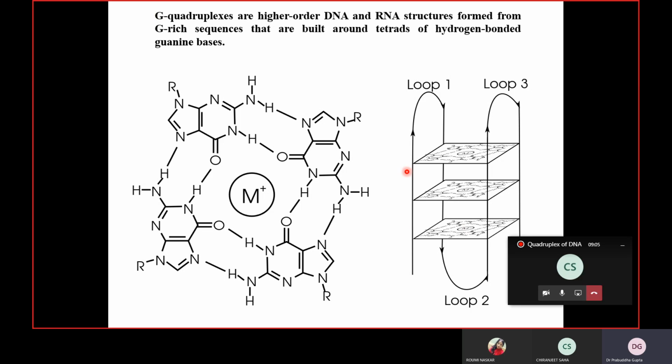If there are four guanines here, each of them has two surfaces by which it can be either a hydrogen bond donor or a hydrogen bond acceptor. On this surface it is a hydrogen bond donor, on this surface it is a hydrogen bond acceptor, correct? So that is why G quadruplex was considered a case where we can get a four-stranded DNA that is very nicely attached at four corners by hydrogen bonds.